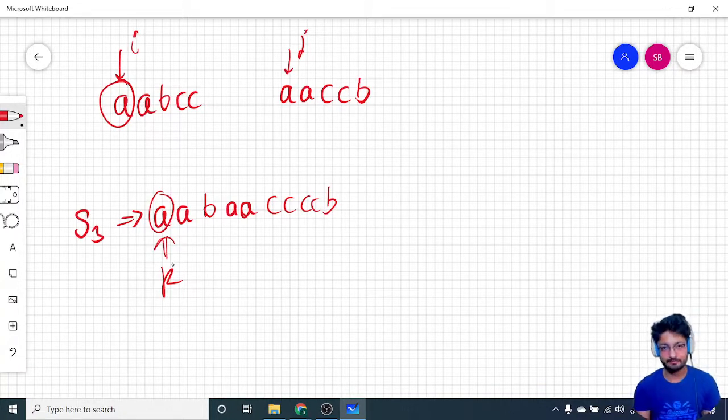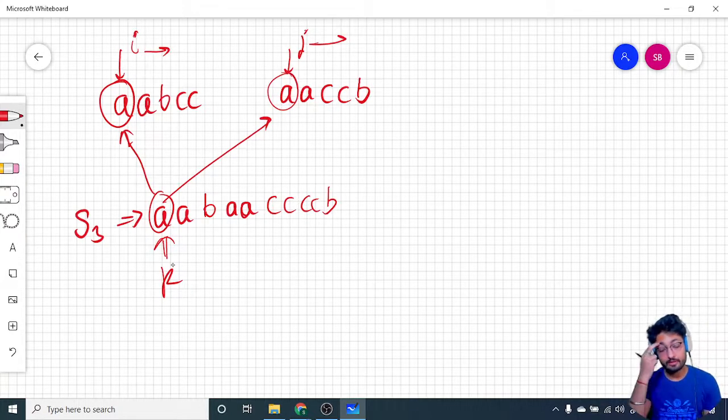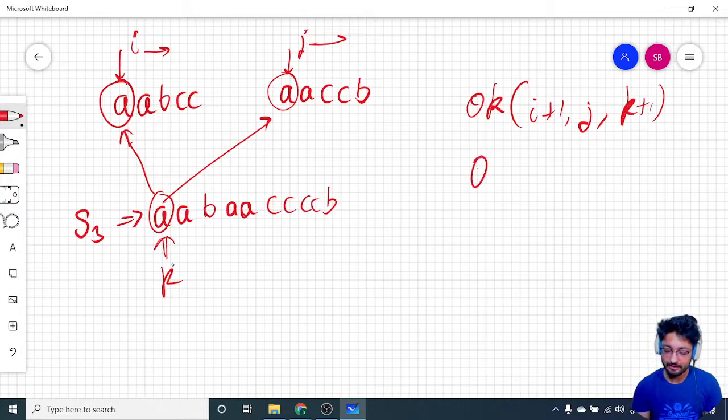If they are the same, but what you can observe is that my J is also equal to this K pointer. So I can either move J or I can move I. What is your better move at this point? I can make a function call. I can move my I one step, and K will also move one step, and J remains the same: I plus 1, J, and K plus 1. The other case can be that I will not move, but J will move to the next step, and K will also move to the next step.